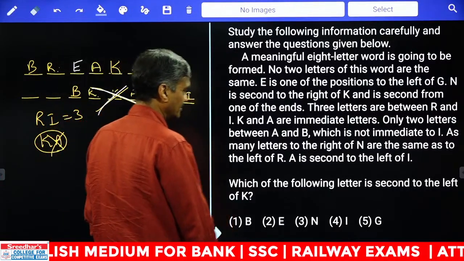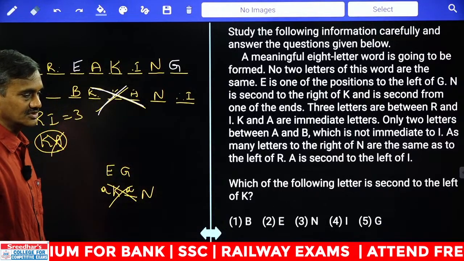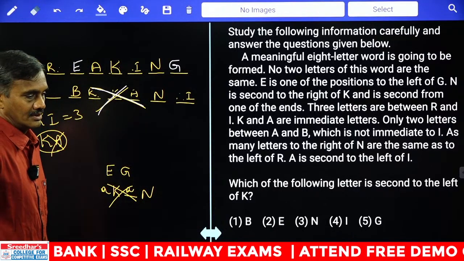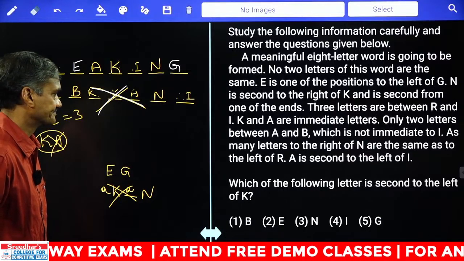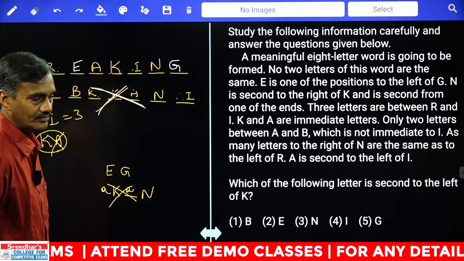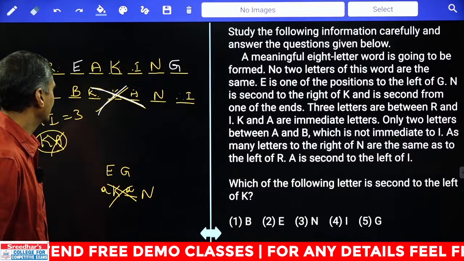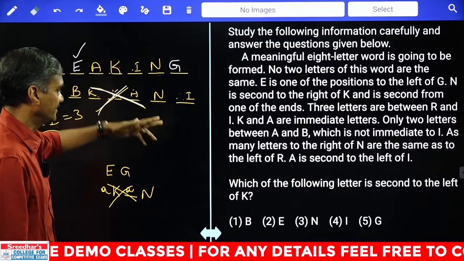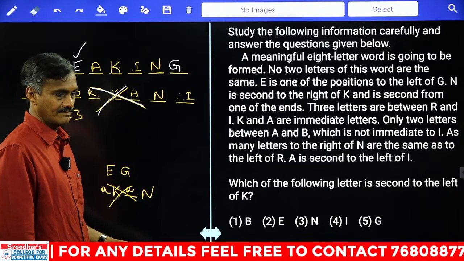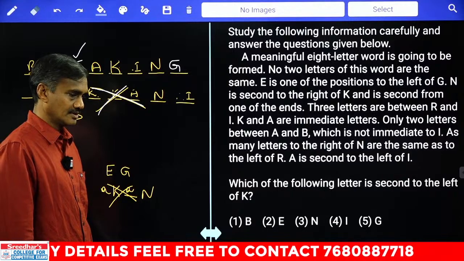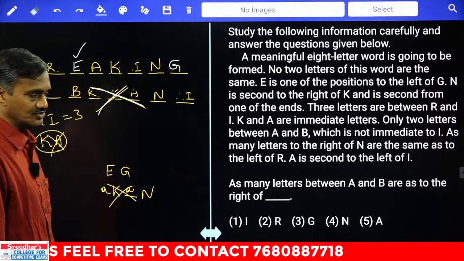Then which of the following letters is second to the left of K? Let's start working out this one. Which of the following is second to the left of K? What is your answer here? E. E is the answer, that is choice 2. Okay. Then coming to the next question.